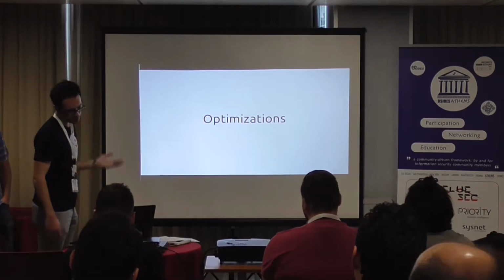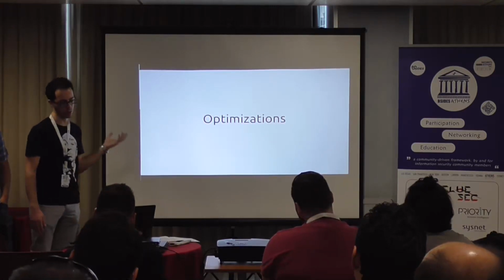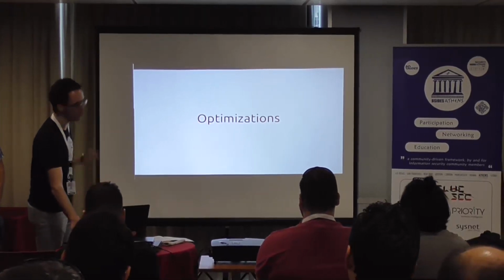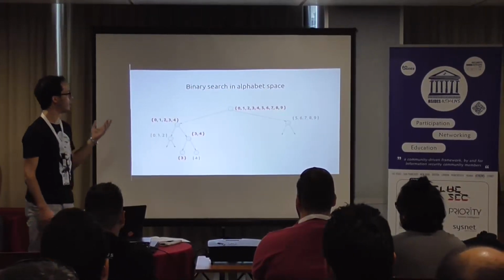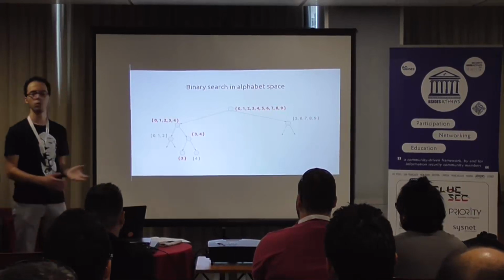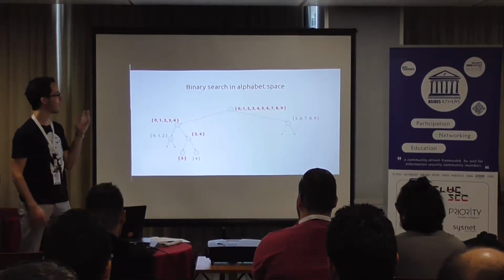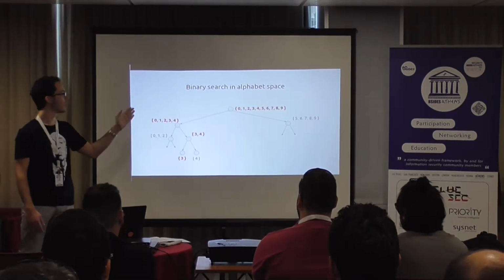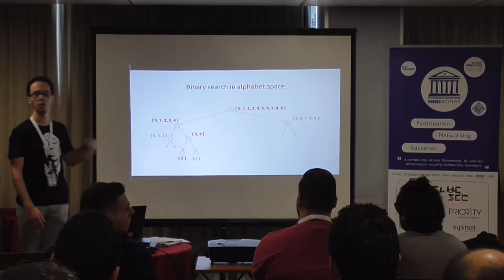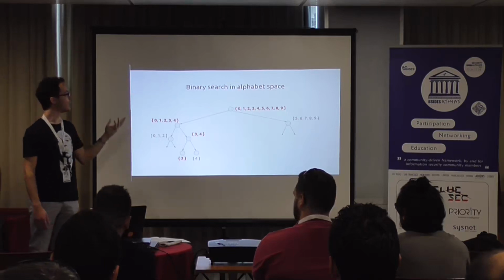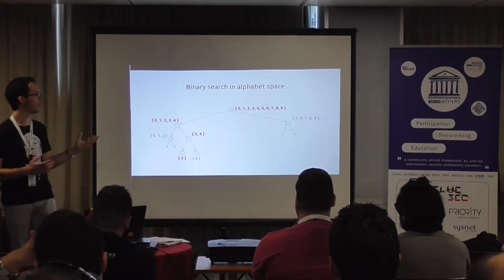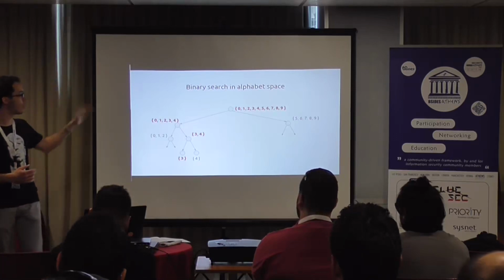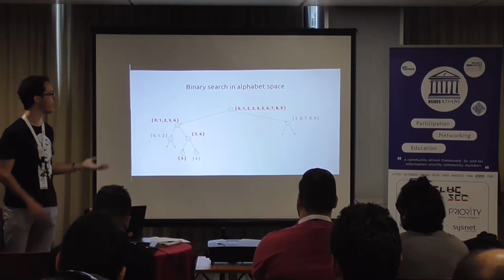Okay, so let's see some of the optimizations that we have developed. The first one is the divide and conquer technique. Up to this point, what we did was, if we have an alphabet, let's say of digits, we try each one of these candidates separately, first 0, then 1, 2, etc. And we'll see which one presents the block differentiation, and then we assume that this one is the correct one.